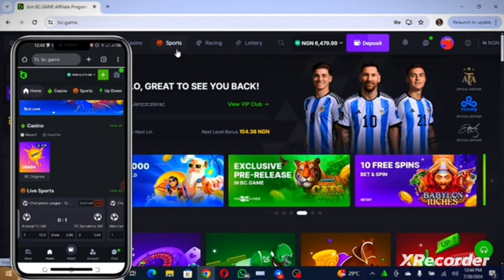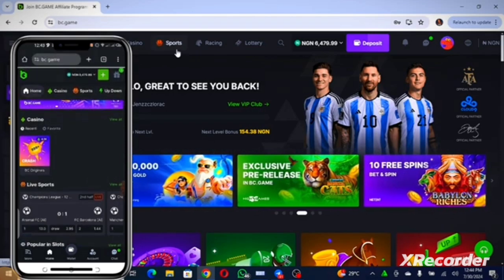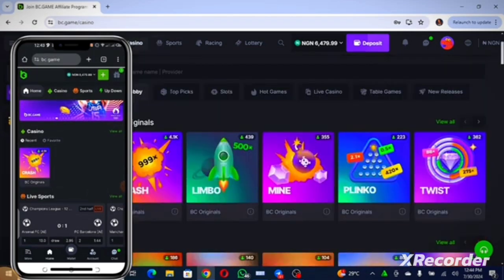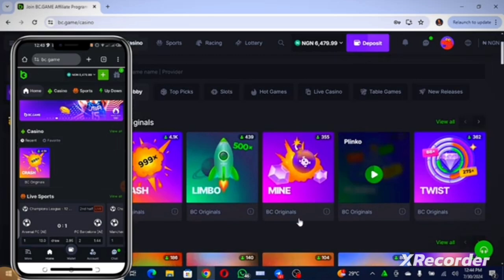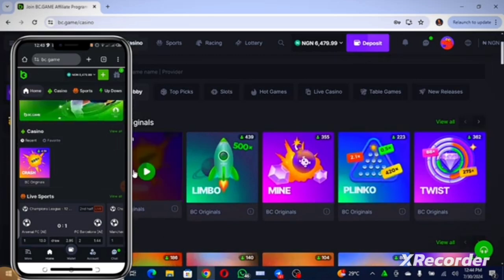But the one we are going to be using is the casino aspect. As you can see, we have a lot of casino games here: Limbo, Mines, and the rest of that. But what we are going to be using here is Crash. So let us click on it.